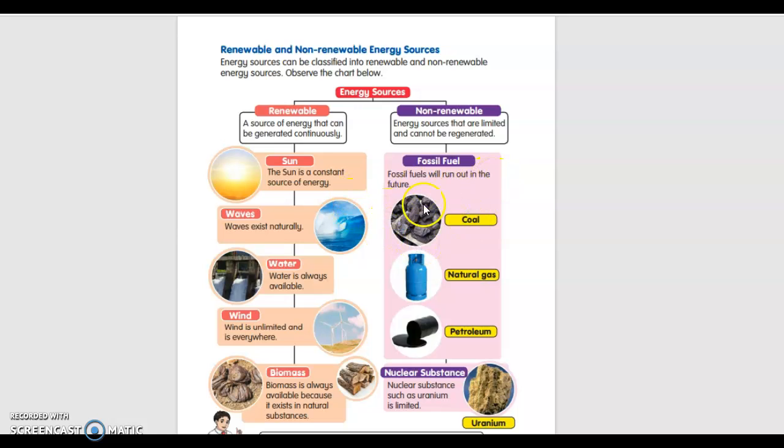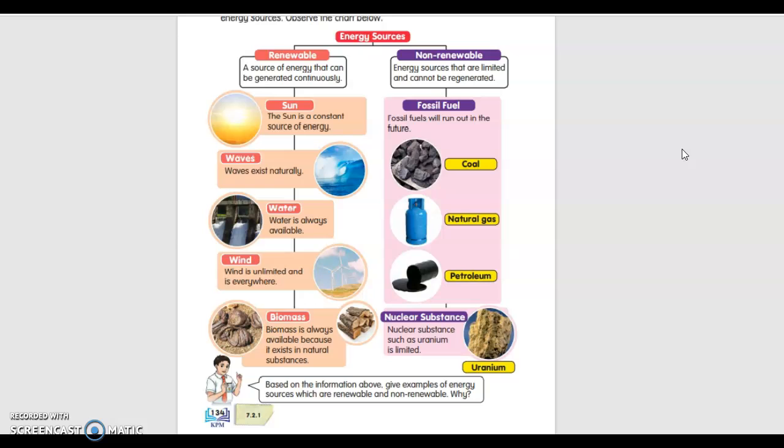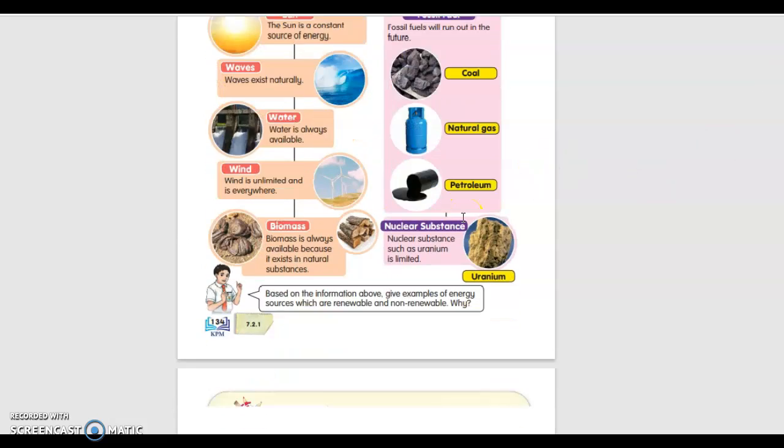Coal, natural gas, petroleum. Nuclear substances such as uranium are limited. So you can give examples of energy sources which are renewable and non-renewable. These are the ones. So you have to remember the red color. The sun, wave, water, wind, biomass, and here we have coal, natural gas, petrol.